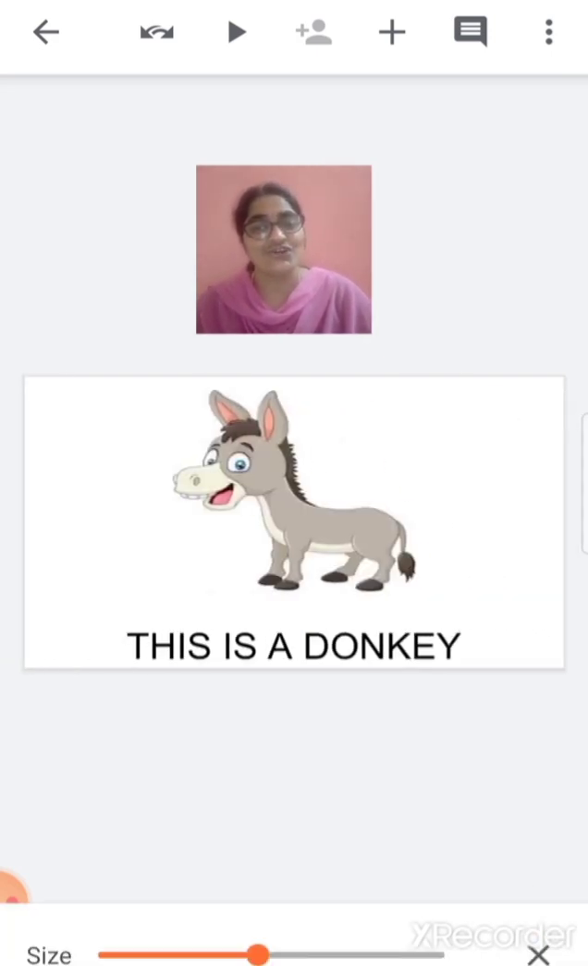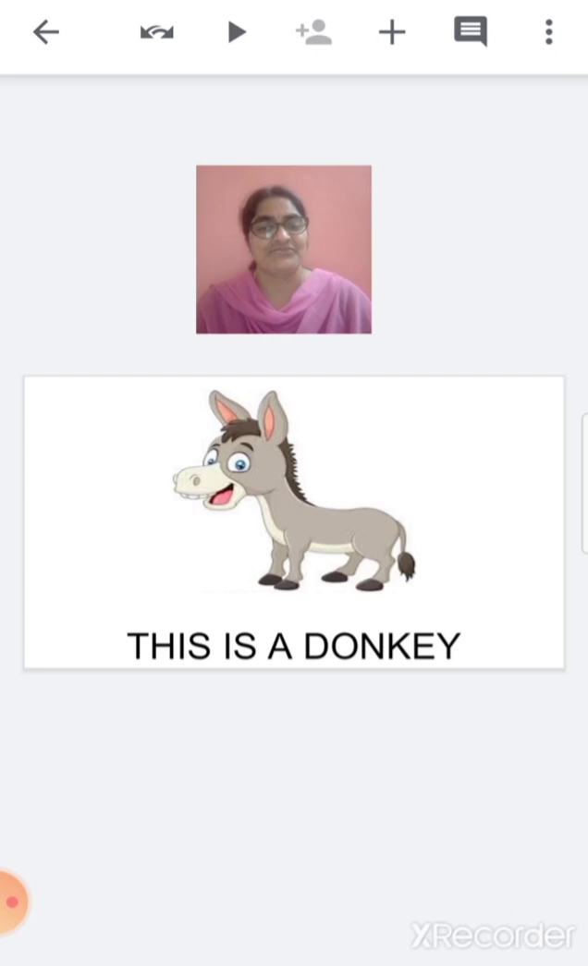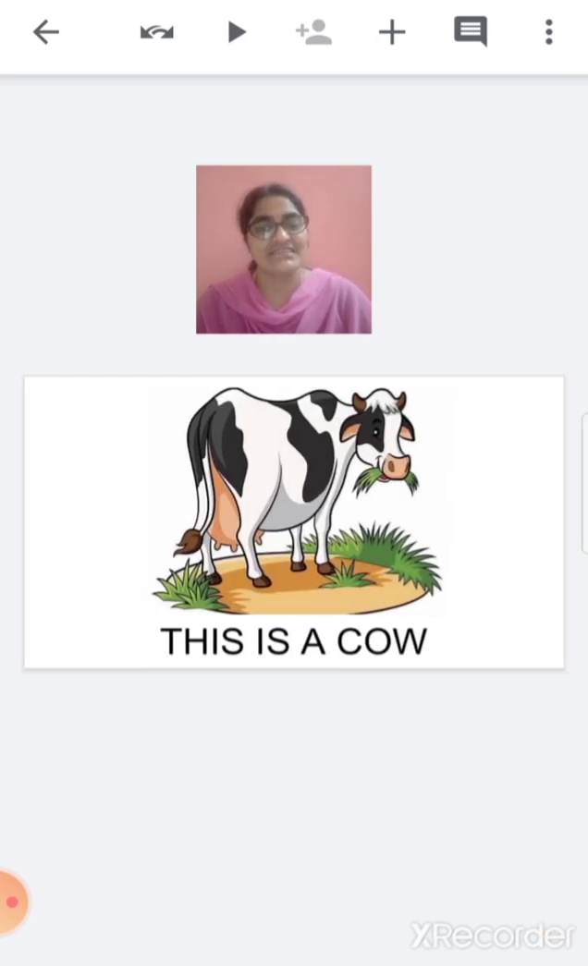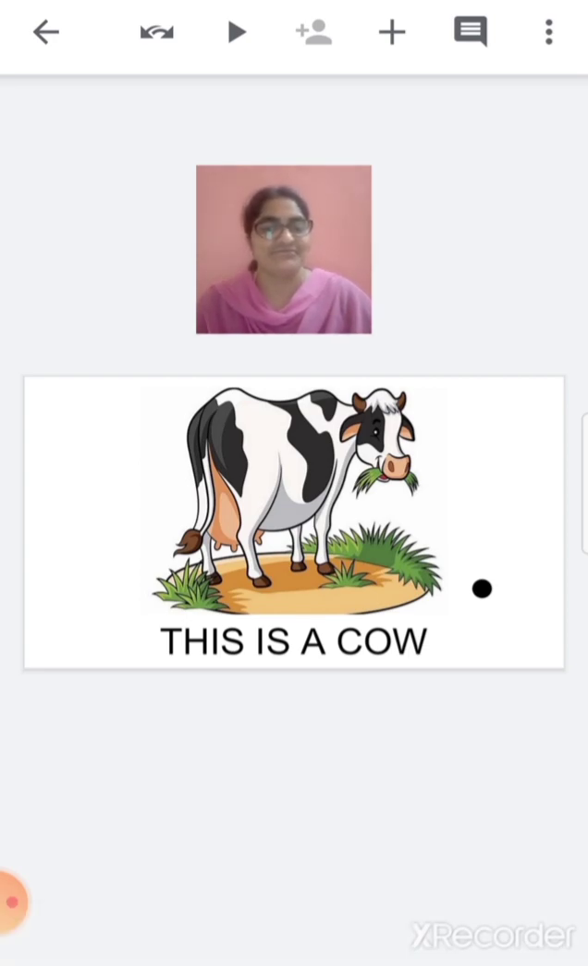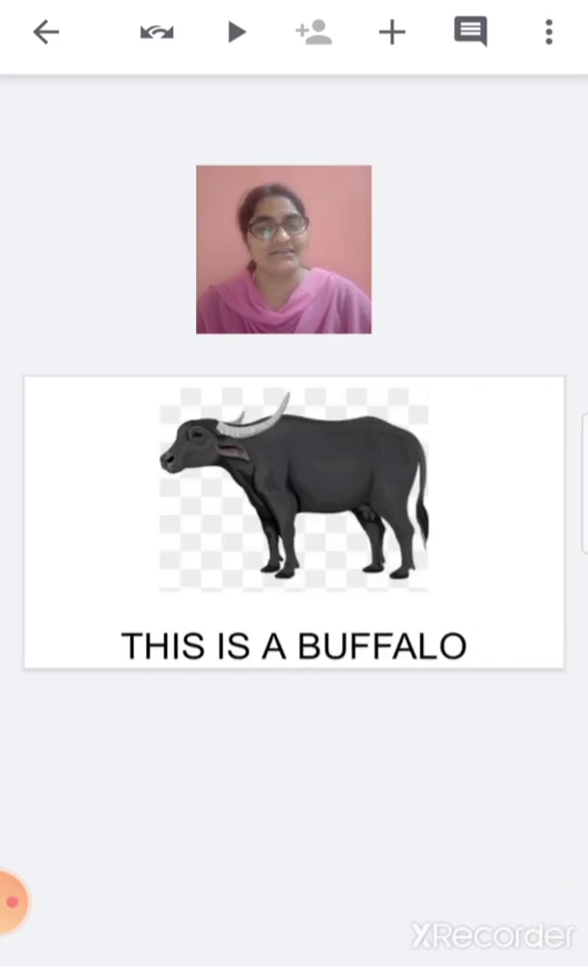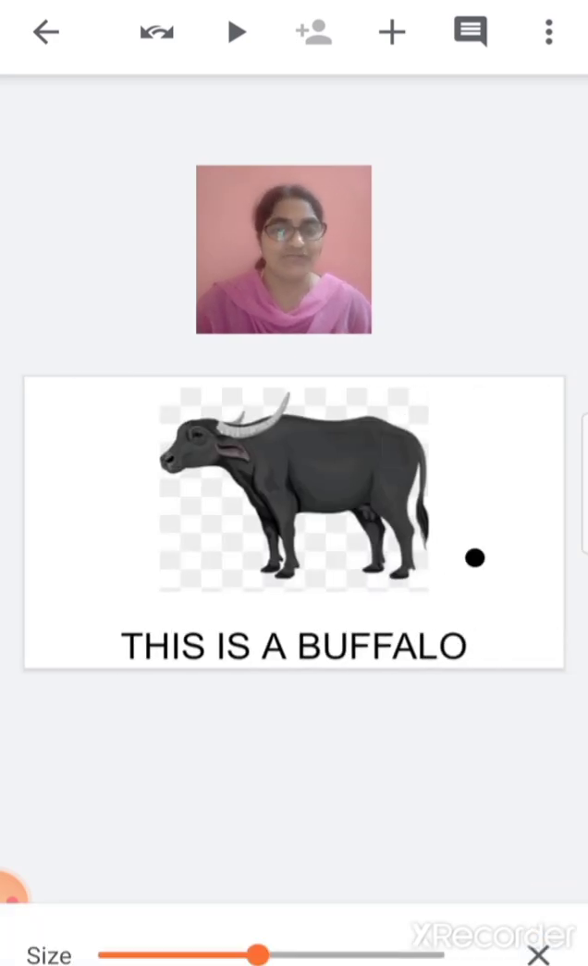This is a donkey. Donkey eats grass. And children, donkeys carry a lot of loads on their back. This is a cow. Cow eats grass. Cow is used for farming and it gives us milk. This is a buffalo. Buffalo also eats grass. And children, buffalo is also used for farming and it gives us milk.